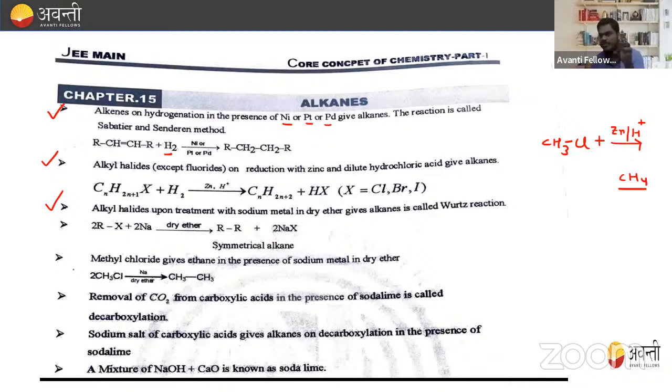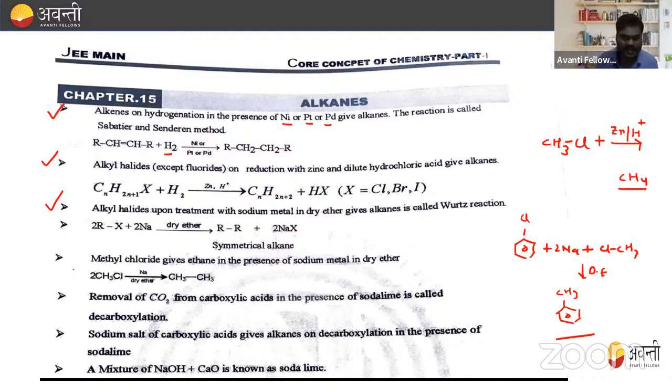If I'm talking about the Wurtz-Fittig reaction, when we treat chlorobenzene with 2Na plus ClCH3, then what happens, beta? In presence of dry ether, 2NaCl is removed, and the formation of toluene takes place, right? This is known as the Wurtz-Fittig reaction. We are going to study this in aromatic compounds, right? So this is the Wurtz-Fittig reaction.